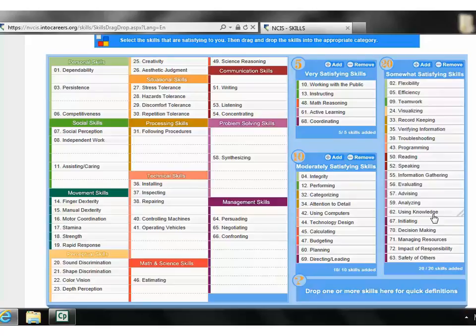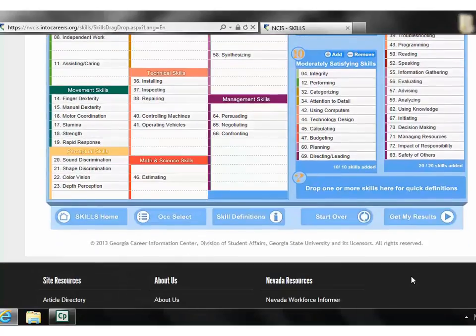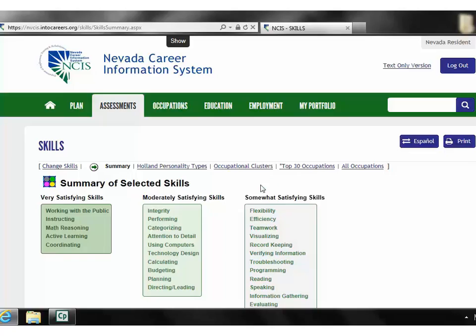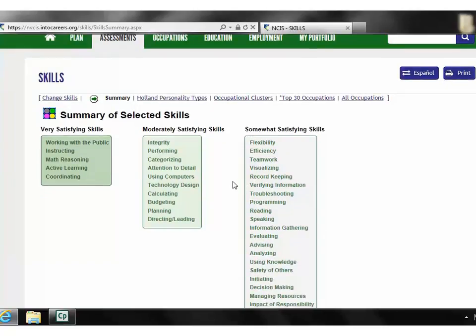Once you are finished, click Get My Results. Make sure to leave this page up. We will come back to this page to see how your results correlate to your personality and a career.